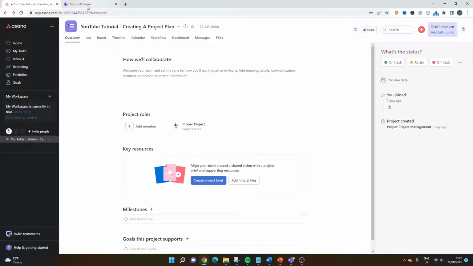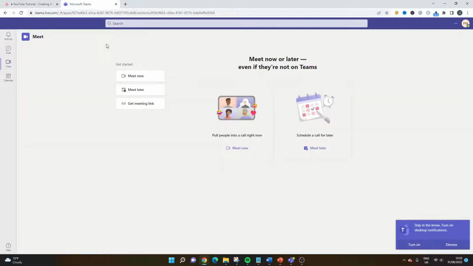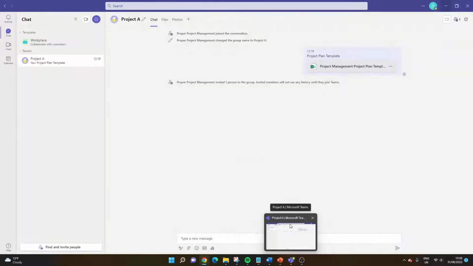I'm now going to head into Microsoft Teams, and do consider that you can access it online. So you just log into your account and go to, I believe, teams.live.com and then log into your account. And then you've got access to your Teams here, but you can also download a desktop app and you can manage it through there. So most organizations do that.